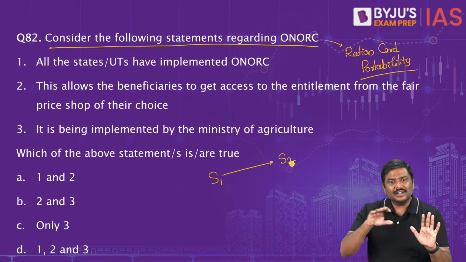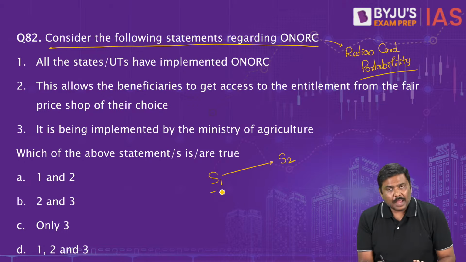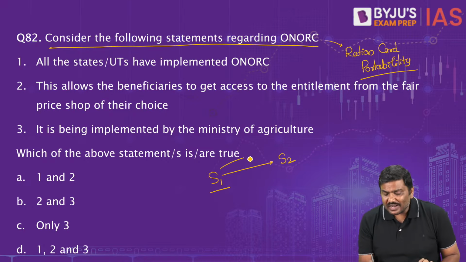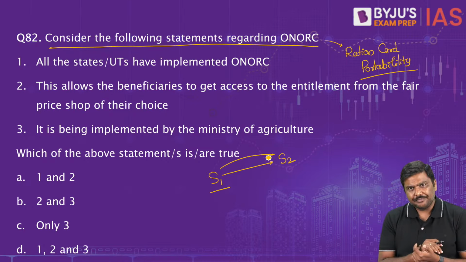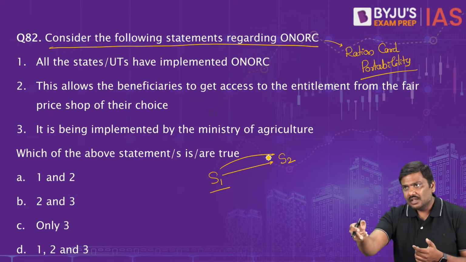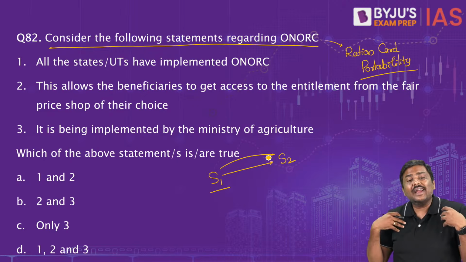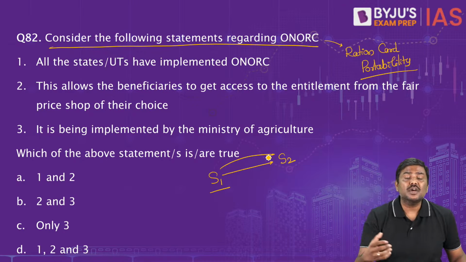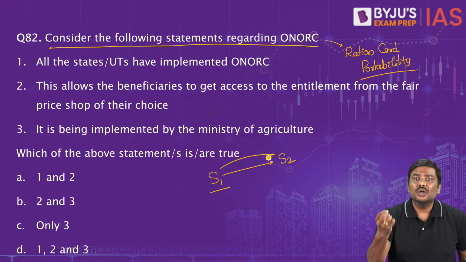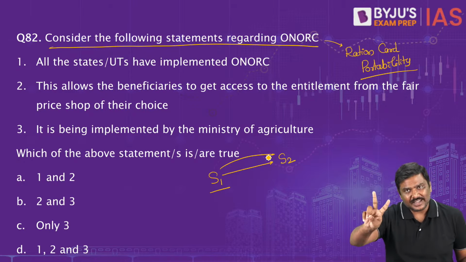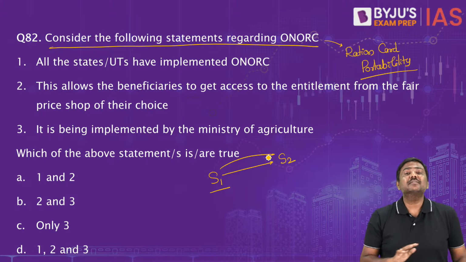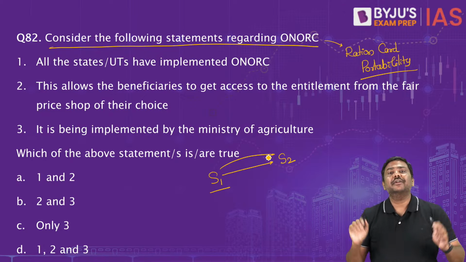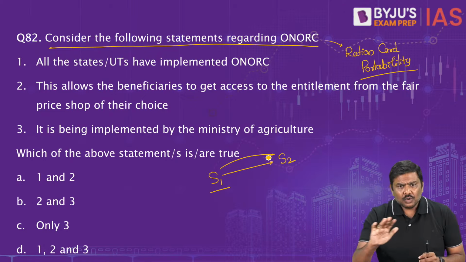I hope you can understand the problem here. I am a beneficiary in state 1. I have a card also, but for work purposes, let's say as a migrant laborer, I have gone to the second state, so the second state government has not identified me as a beneficiary. So don't you think there will be a problem in terms of getting access to the food grain entitlement in the second state? The government simply says, with one nation, one ration card, you do not have to be worried.